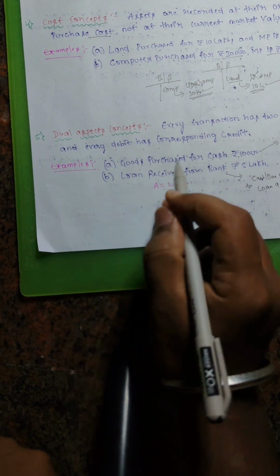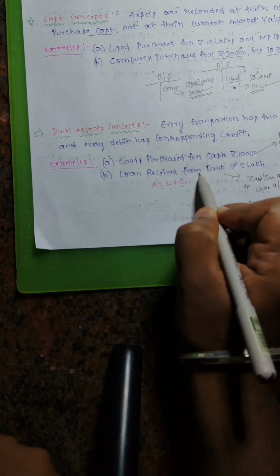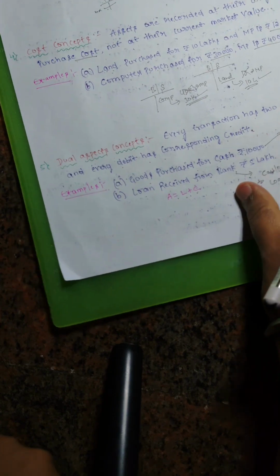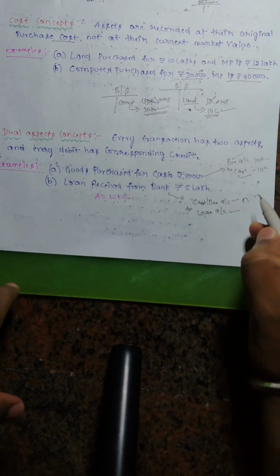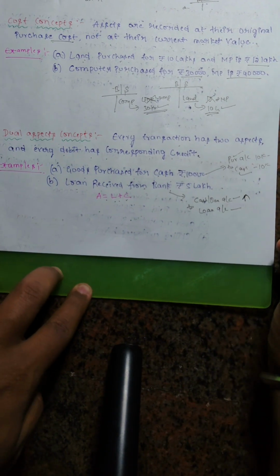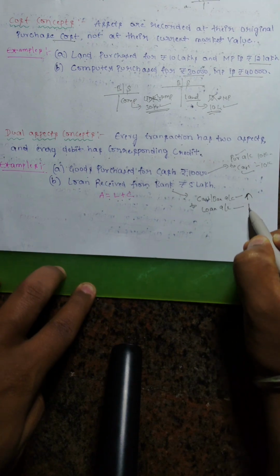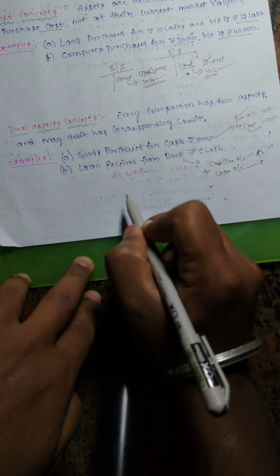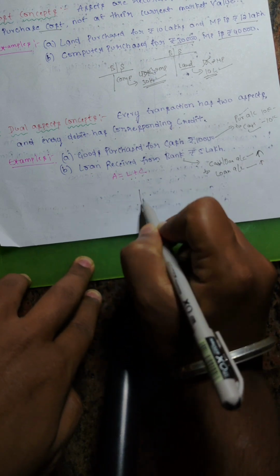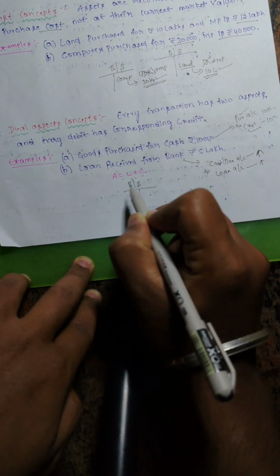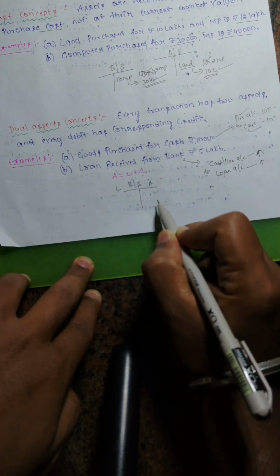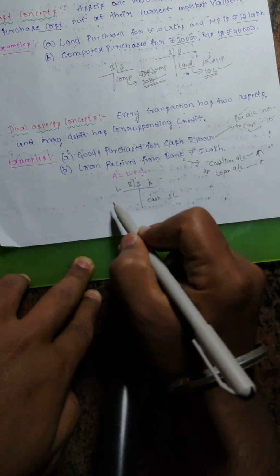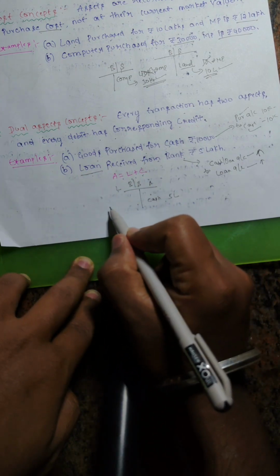Let me take the second example first. When a loan is received from the bank, what happened? Cash balance will increase and loan balance will also increase. In the balance sheet, liability side, asset side, we are getting cash worth 5 lakh rupees and we are also receiving a loan.